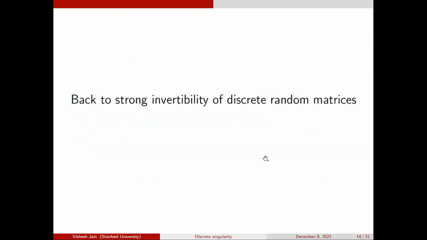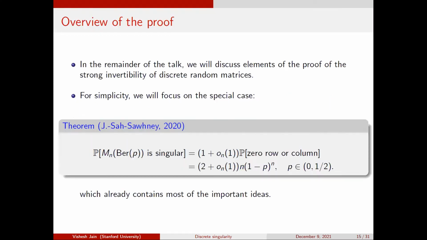Let me say something about the strong invertibility of discrete random matrices, and the template is going to be similar. Let me just focus on the case of sparse Bernoulli matrices, where the dominant contribution is from a zero row or column, and I will say two sentences about what changes are needed to do the general case, but most of the important ideas are already here.